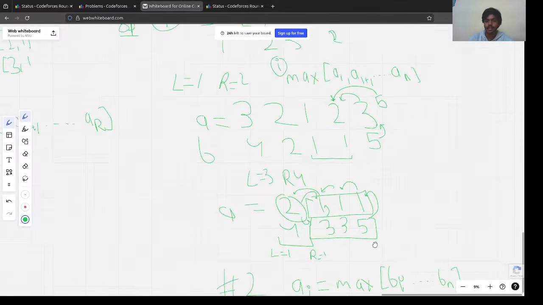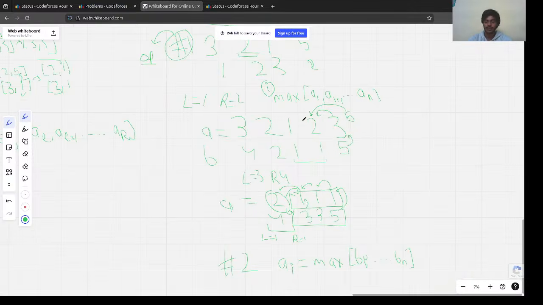So these are the two observations that we made. The first one was A[i] is the maximum of all the elements on its right, and A[i] is also the maximum of all the elements in B starting from the i-th index. These are two major observations.